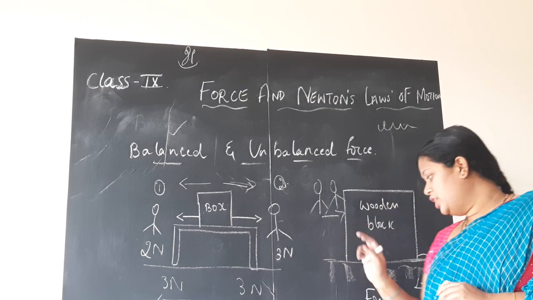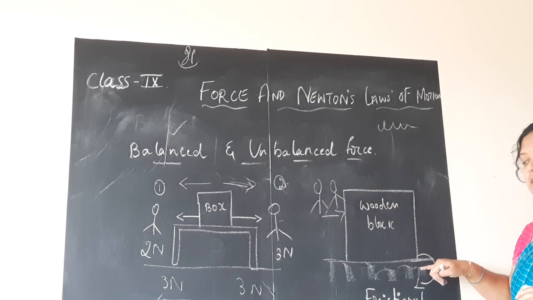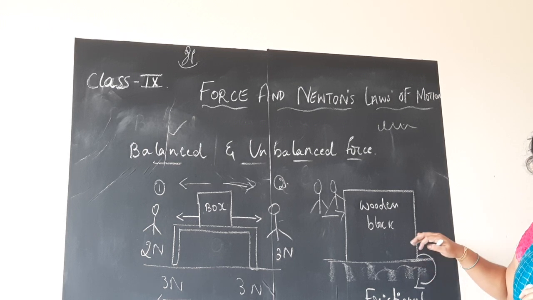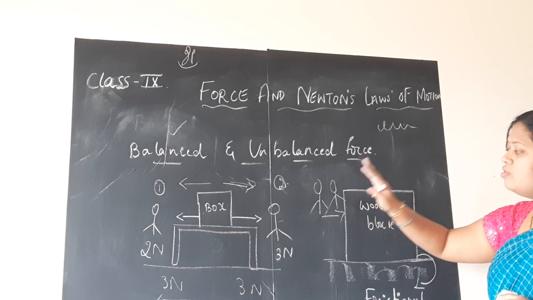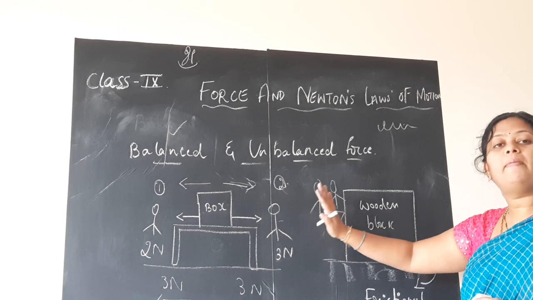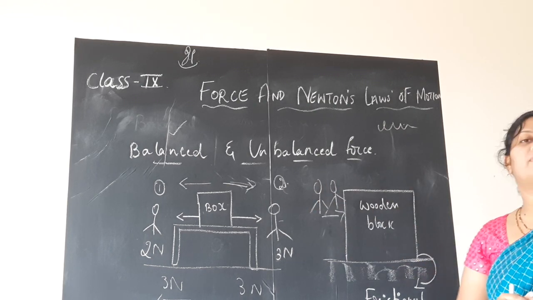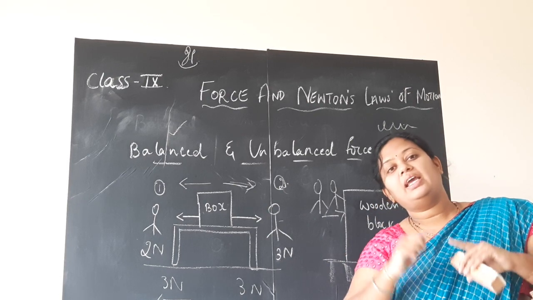So, the frictional force which is applied by the floor, and the force which we are applying in order to move the wooden block, both are getting balanced.